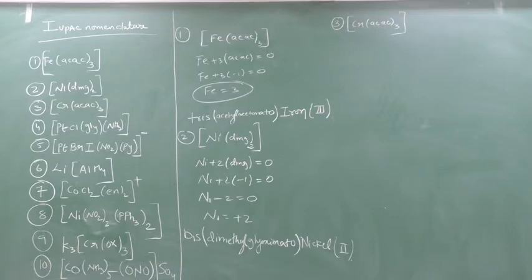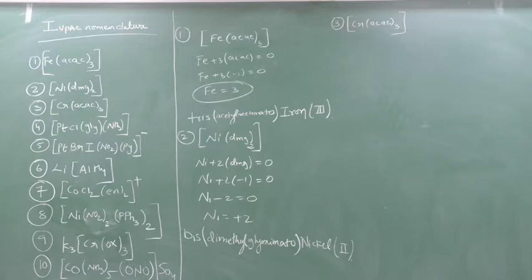Clear? So in the next class we will see the chapter in detail. In the next class I will show the Werner theory. We have to complete Werner theory, and then again we will come to one important part of the chapter, that is isomerism. After isomerism, I don't think anything else is remaining now.